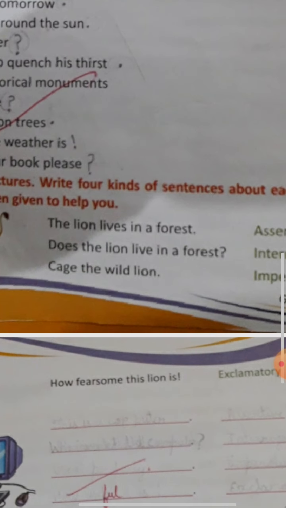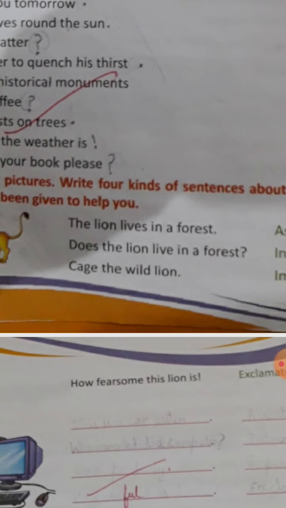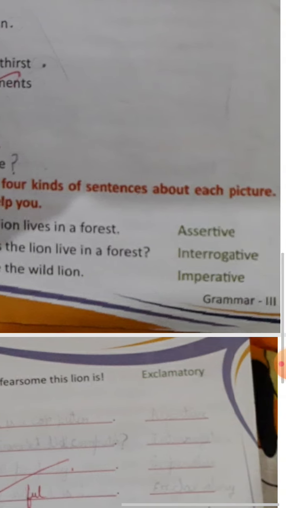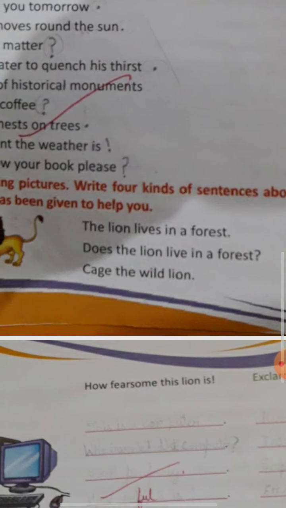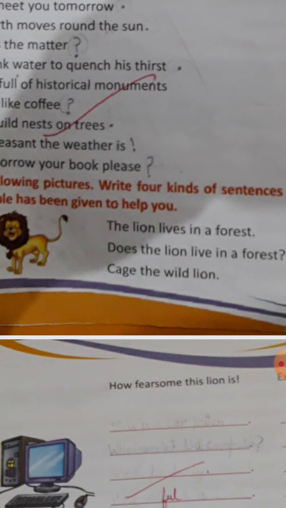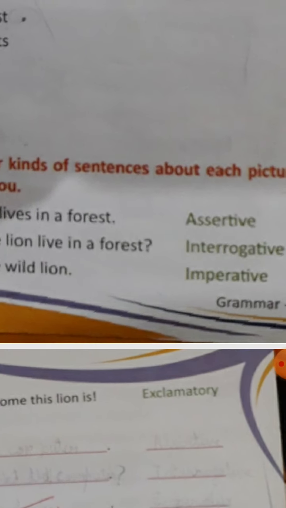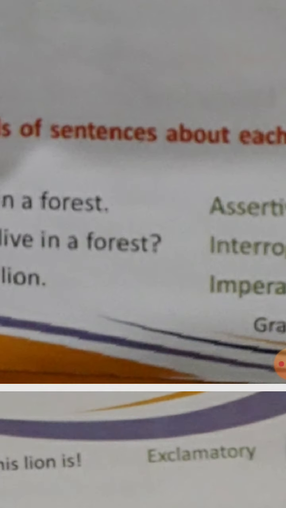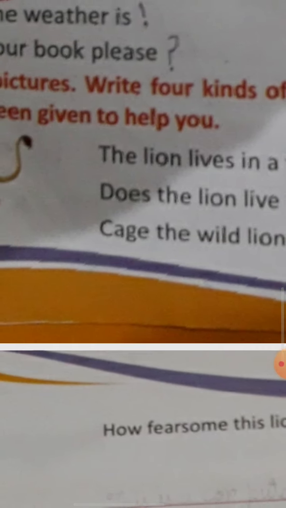See the example. First one: The lion lives in a forest. Or you can also write: The lion is a dangerous animal. It is an assertive sentence. Does the lion live in a forest? Now it is an interrogative sentence. Chase the wild lion. Imperative. And the last one: How fearsome this lion is! Exclamatory sentence. You can see all the punctuation marks have been clearly given at the end of the sentence.